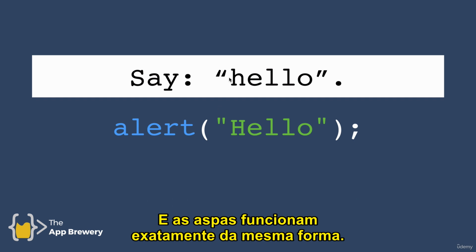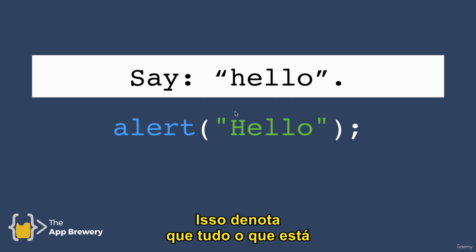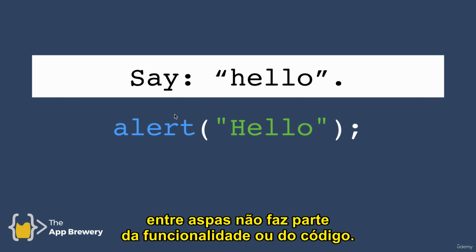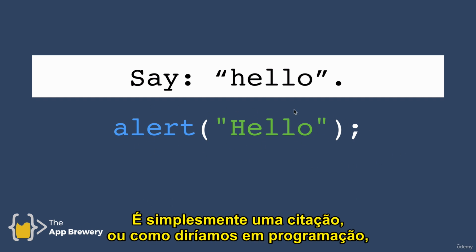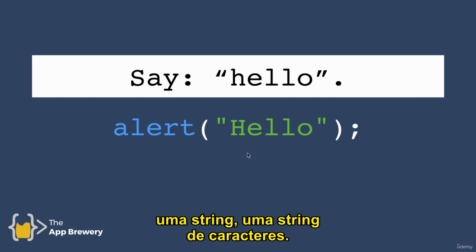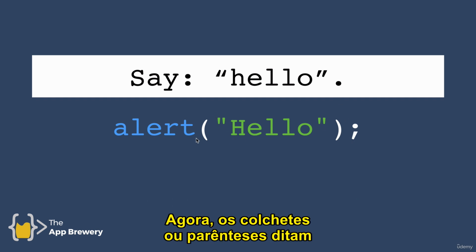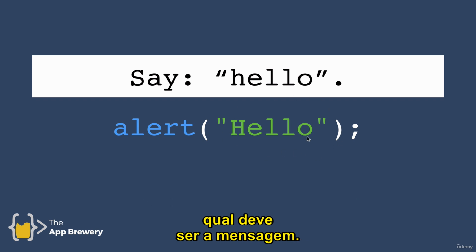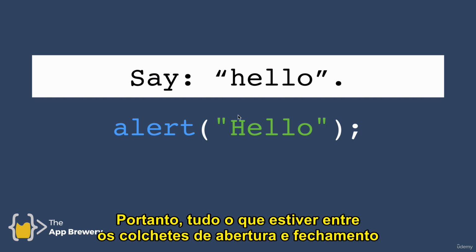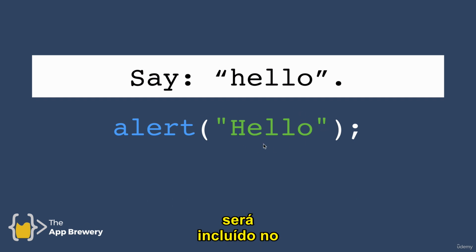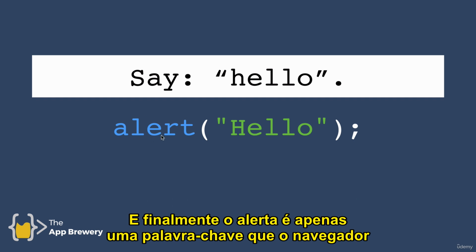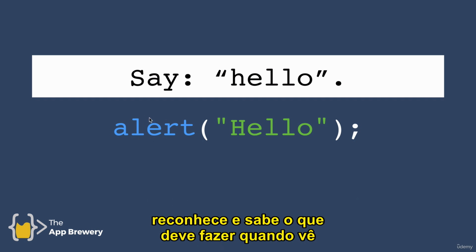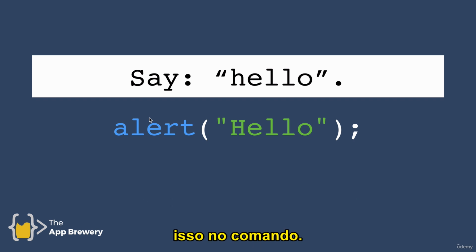And the quotation marks work exactly the same. It denotes that whatever is between the quotation marks is not a part of the functionality or the code. It's simply just a quote, or as we would say in programming, a string of characters. Now, the round brackets or the parentheses dictate what should be the message. So everything that's in between the open and closing brackets are the things that will be included in the alert pop-up. And finally, the alert is just a keyword that the browser recognizes and knows what it should do when it sees that in the command.